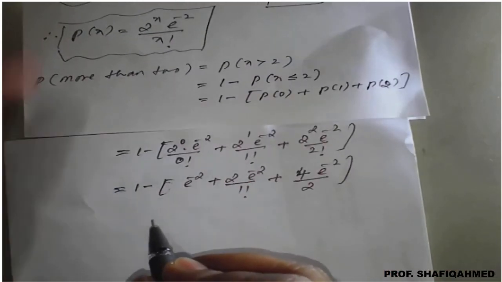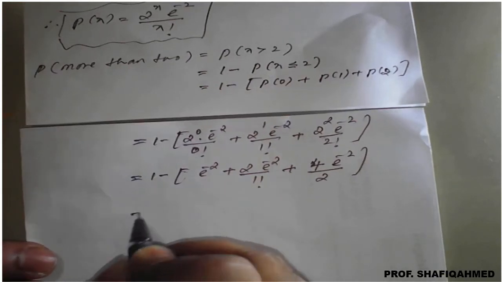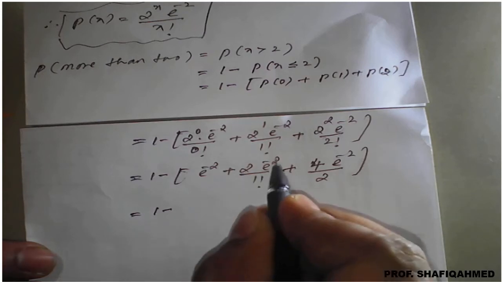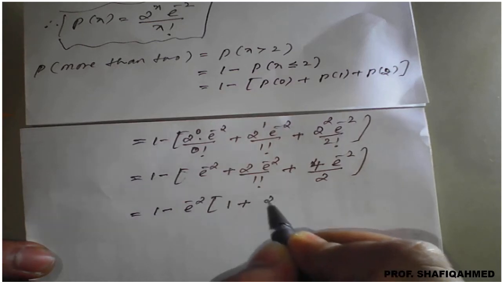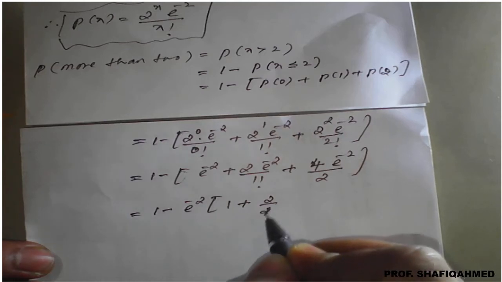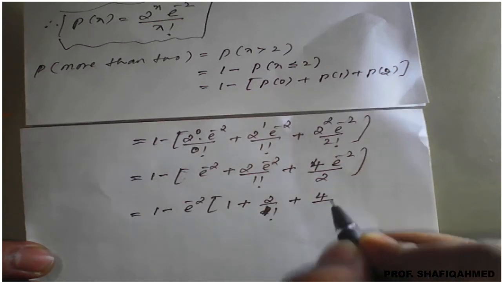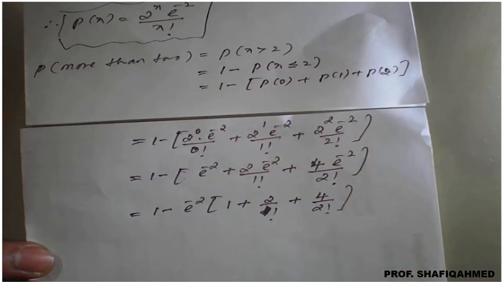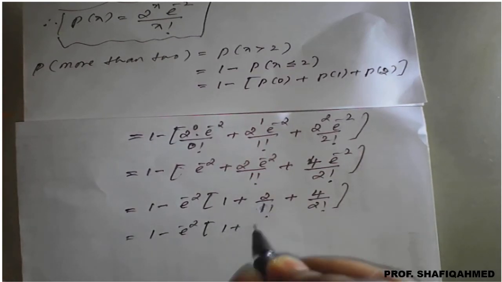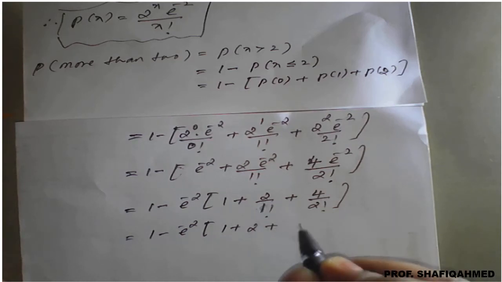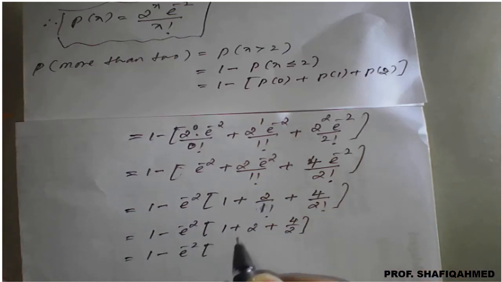So on simplification we'll get 1 minus, taking e raised to minus 2 common, 1 plus 2 upon 1 factorial plus 4 upon 2 factorial, which is 1 minus e raised to minus 2 into 1 plus 2 plus 4 upon 2, so 2 ones are 2, 2 plus 2 is 4, 4 plus 1 is 5.